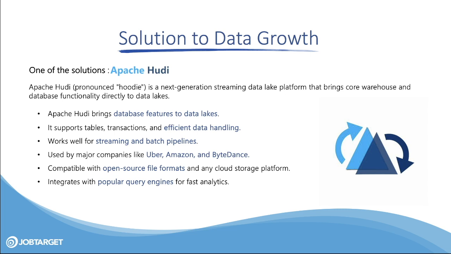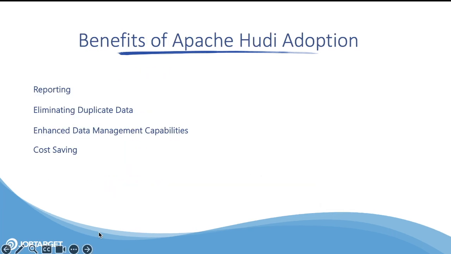It's used by major companies like Uber, Walmart, Amazon, ByteDance, and much, much more. It is compatible with open source file formats and any cloud storage platform. Apache Hudi also integrates with popular query engines such as Presto, Trino. You can use Athena, Spark SQL, etc.